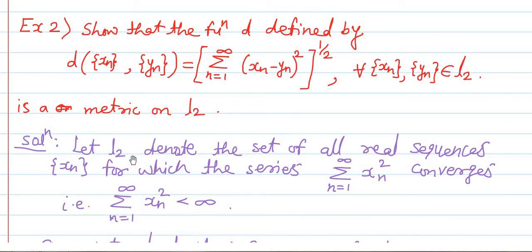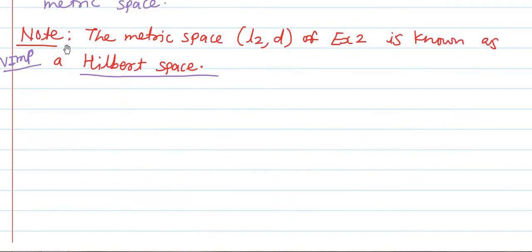And what was L2 here? L2 was the set of all real sequences for which the corresponding series summation over n equal to 1 to infinity xn square converges. So, we have proved that this d function, defined in such a manner, is a metric on L2, and we have called this metric space L2 comma d the Hilbert space. In the note, we have mentioned that the metric space L2 comma d of the second example is known as the Hilbert space. This is also an important remark.